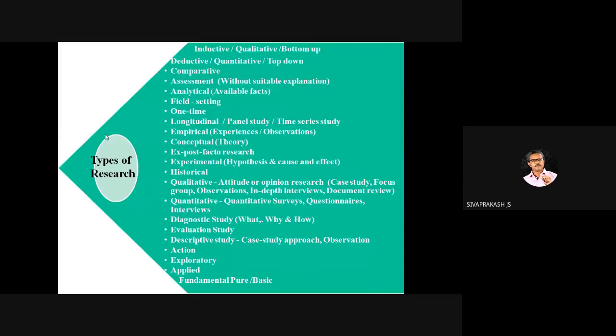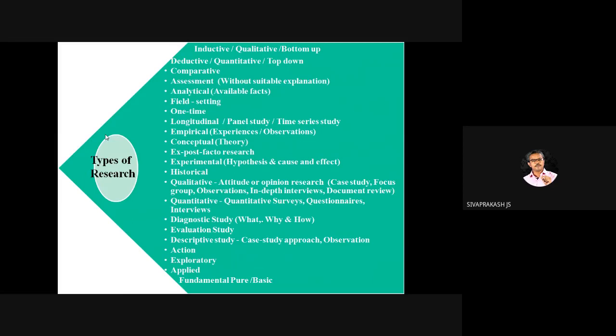So now we are at types of research. Almost 20 plus types we have mentioned. UGC also asks questions on these. We have already mentioned the repetition of questions: NTA UGC NET never repeats the same previous year questions, but the concept and the perspective they ask again.